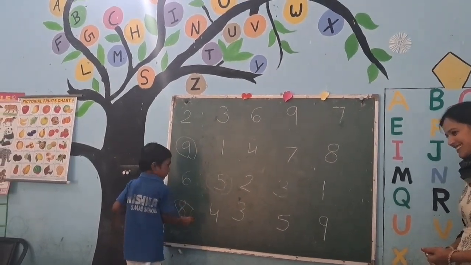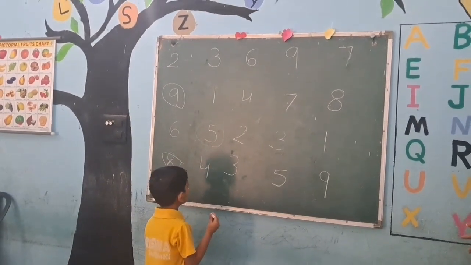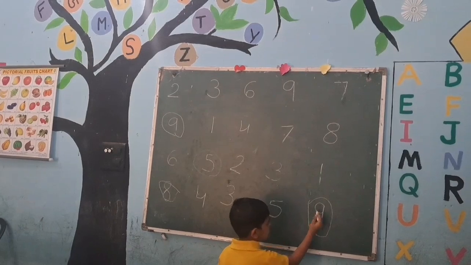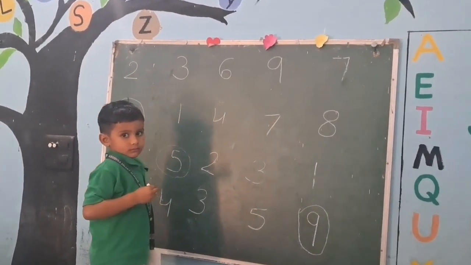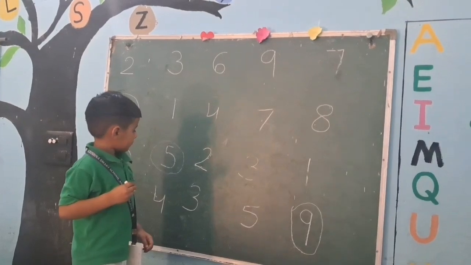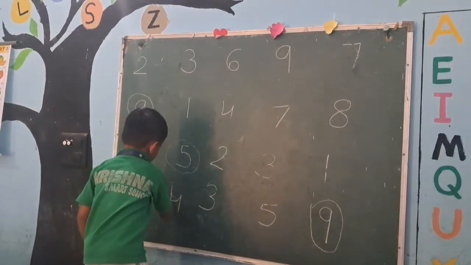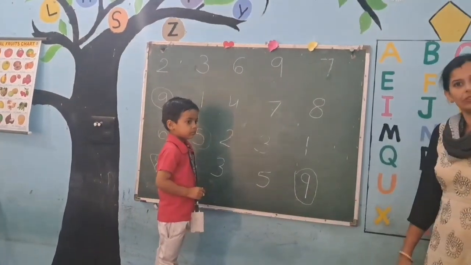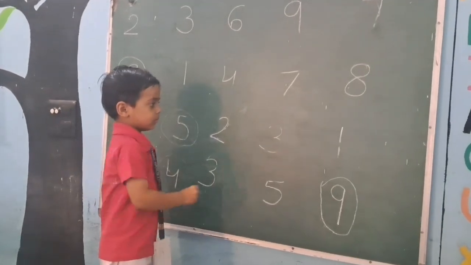Very good. Find out 9 number and put the circle. Where is 9 number? Very good. Per, find out 4 number and put the circle. Where is number 4? Very good. Clapping. Biras, find out 3 number and put the circle.